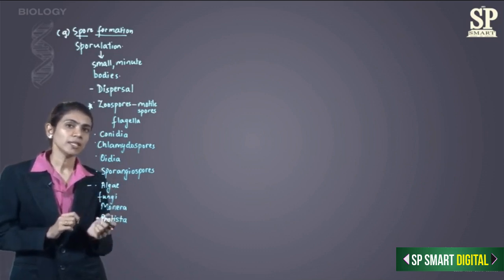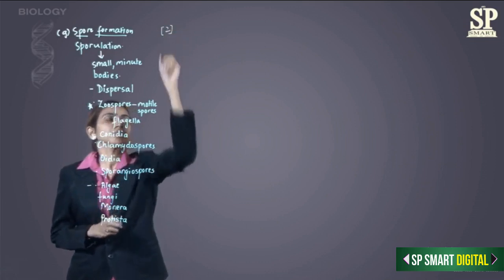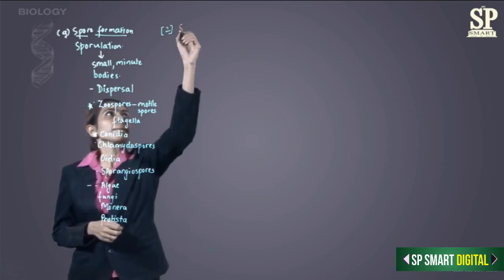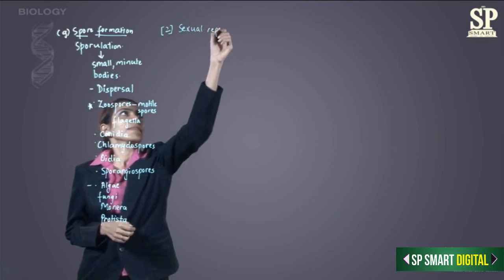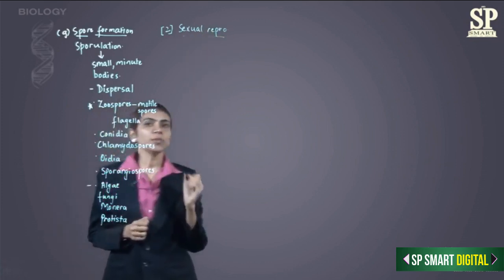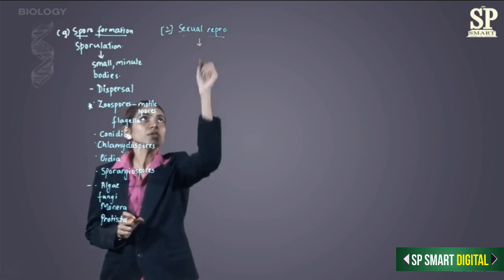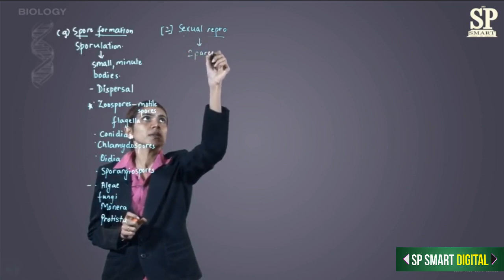Now we go to second type of reproduction, that is sexual reproduction. In sexual reproduction, there are 2 parents involved. So the new individual develops from 2 parents.